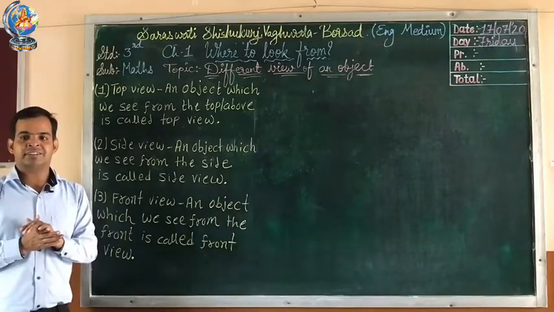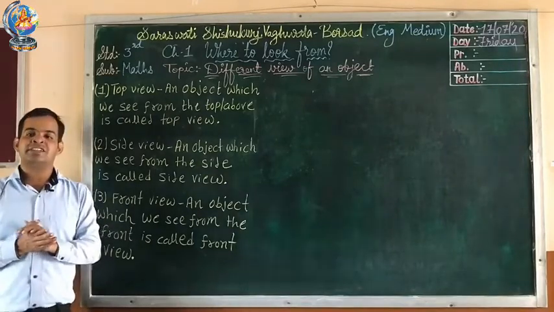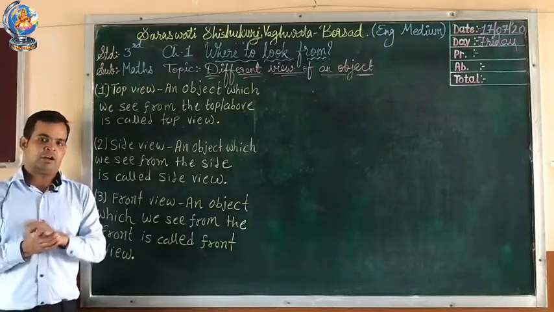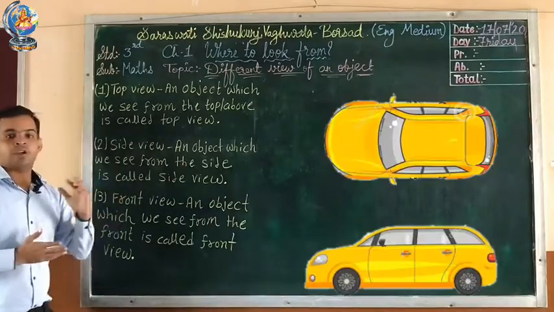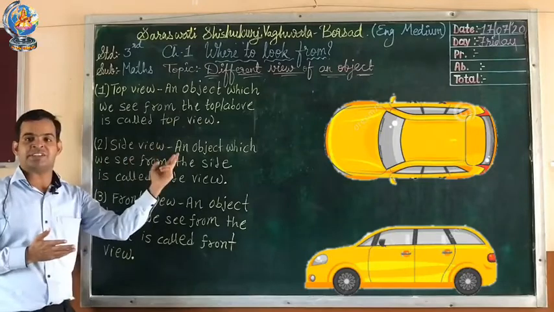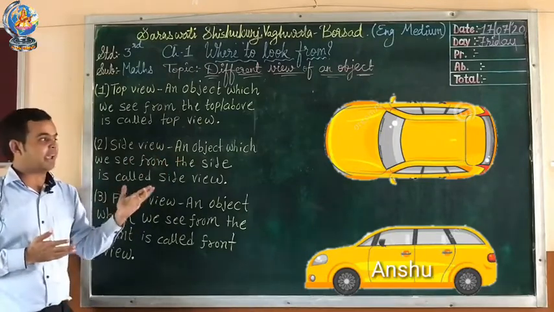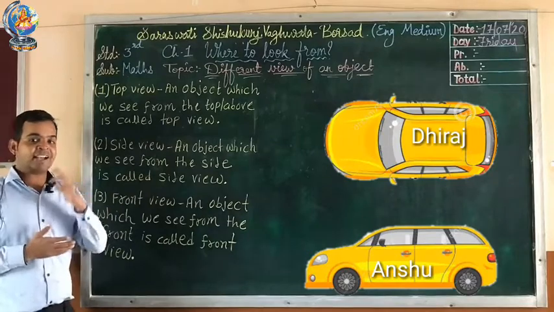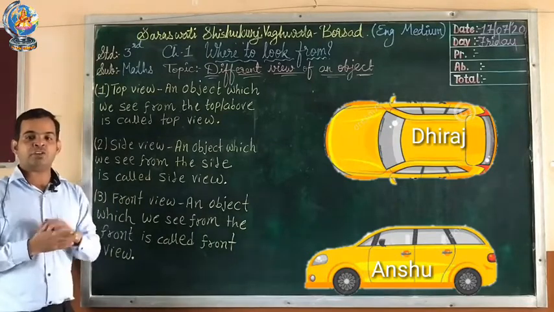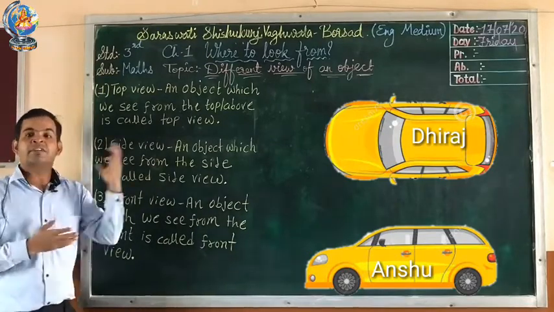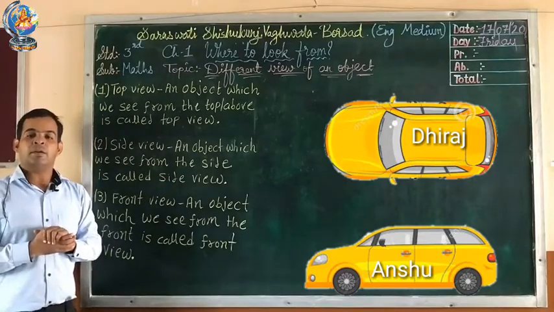He was looking at Dheeraj's drawing of the car. Here two pictures are given: one is Anshul's drawing and the second is Dheeraj's. Anshul said it looks like a small box kept in a bigger one.